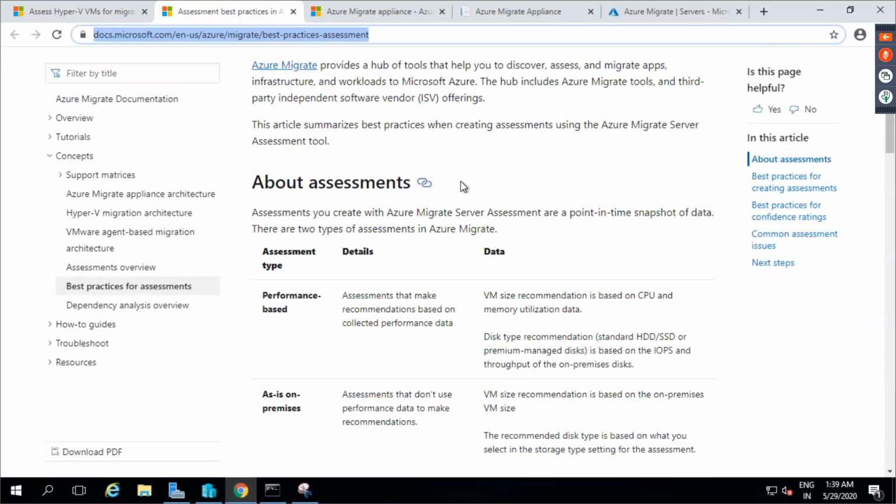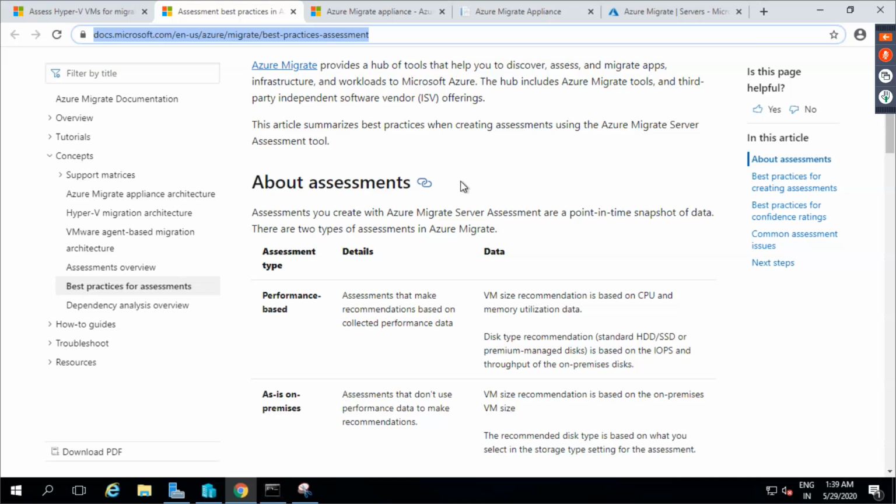Okay. So in Azure, we have two kinds of assessment types. One is performance based. When you move to Azure, you want the performance gain. In that case, assessments are made, and Azure will give you suggestions with respect to the performance based stuff. The second option is whatever is running on premises, you want to run it in exactly the same way.